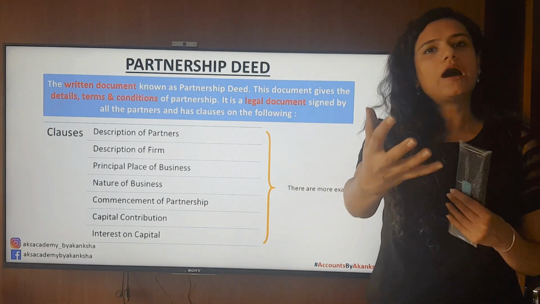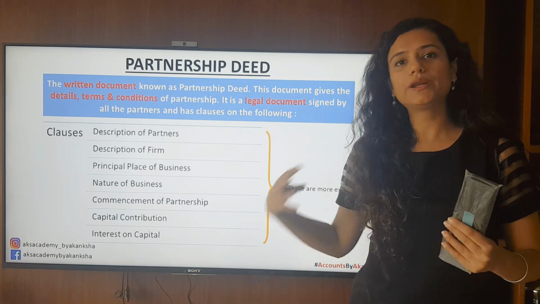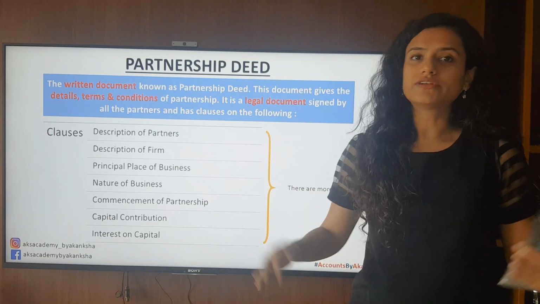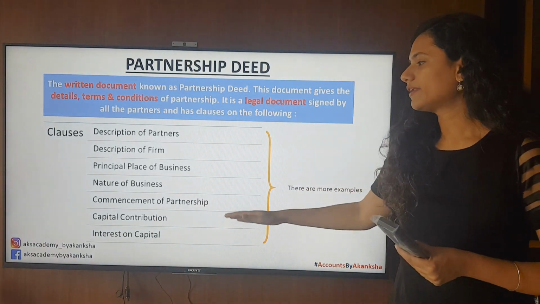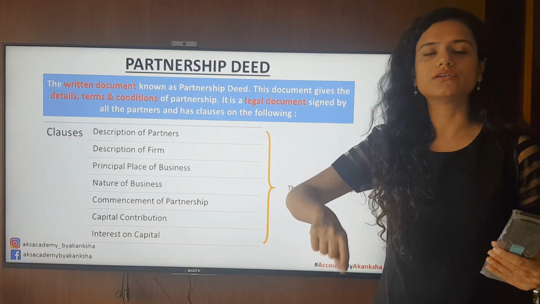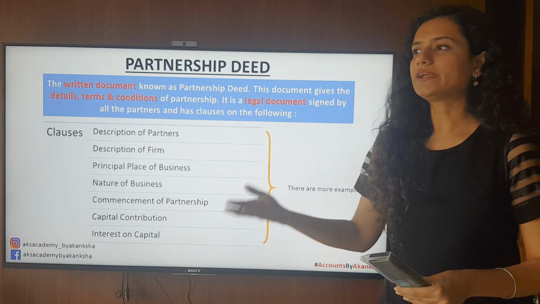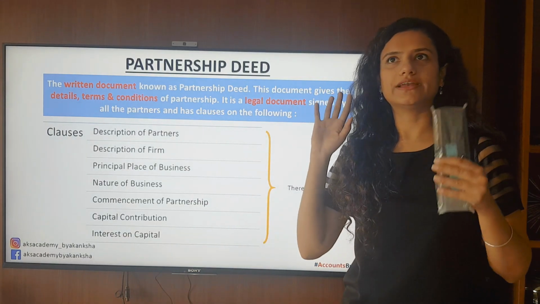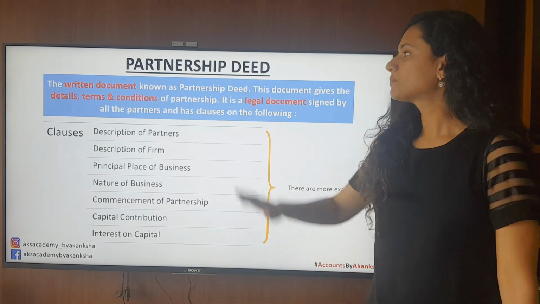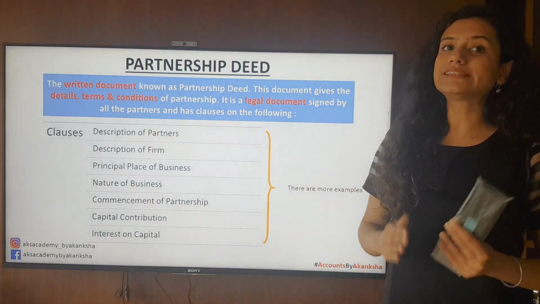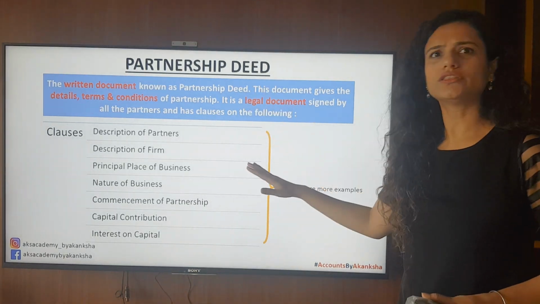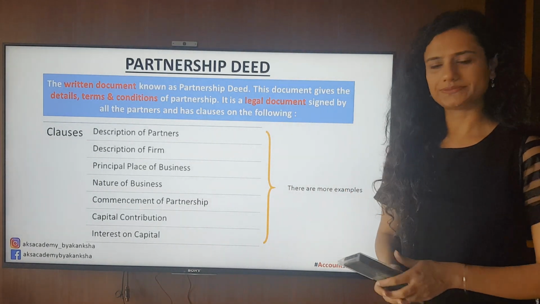Capital contribution. How much capital did each one of us bring to this particular business? Did I get 10 lakhs? Did you get 5 lakhs? Whatever it is, put it down. Interest on capital. What is the interest on capital? That is decided by all the partners for the partnership firm. So if I am getting 10 lakhs and we've decided an interest rate of 10%, then 10% is what I'll be getting back for my capital contribution. So these are all the clauses that you need to decide with your partner or partners while forming a partnership deed and put it in the partnership deed as a legal document.